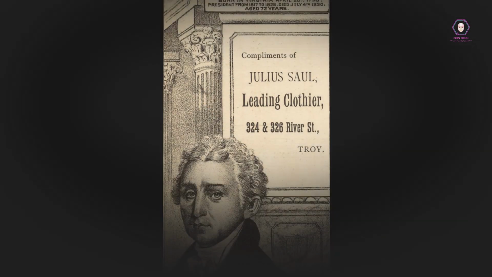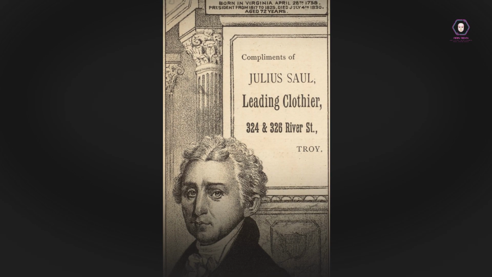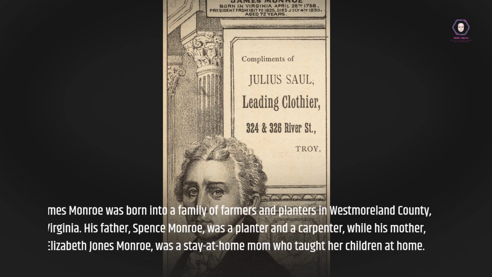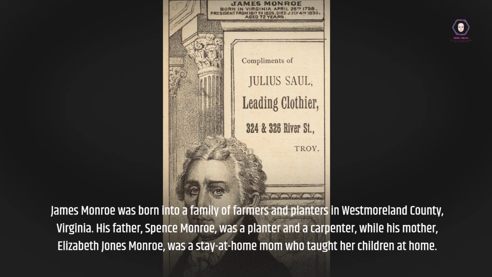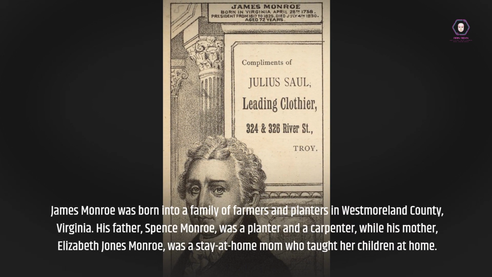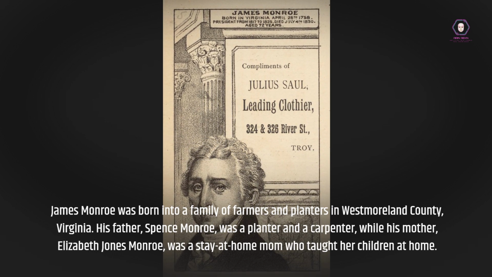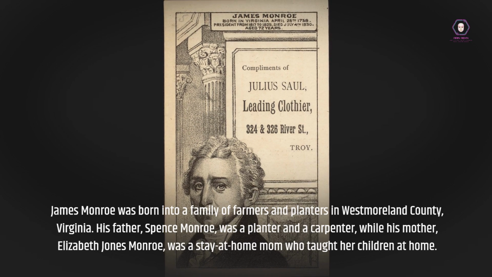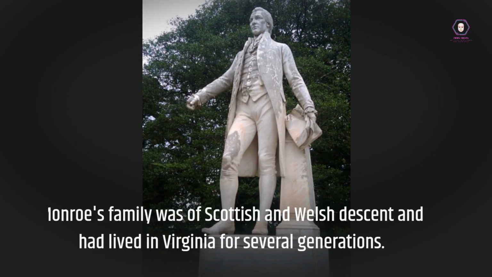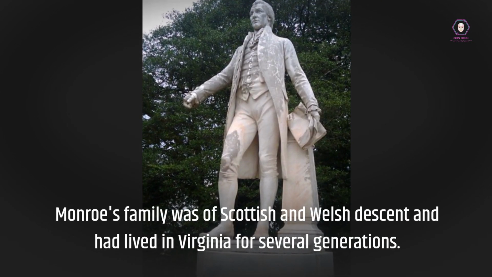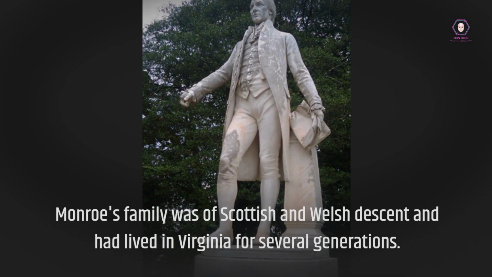policy. James Monroe was born into a family of farmers and planters in Westmoreland County, Virginia. His father, Spence Monroe, was a planter and a carpenter, while his mother, Elizabeth Jones Monroe, was a stay-at-home mom who taught her children at home. Monroe's family was of Scottish and Welsh descent and had lived in Virginia for several generations.